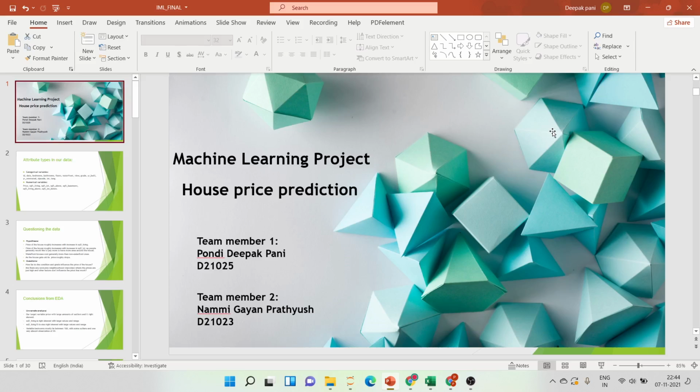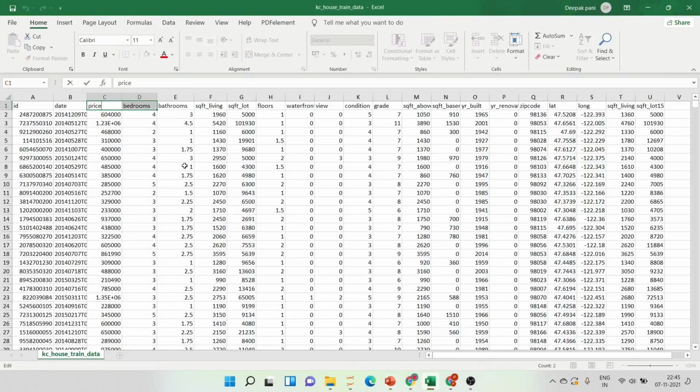I have done a project in machine learning along with my friend Deepak, house price prediction. For this, we have taken a dataset. Let me show you that. There was a survey conducted in the US on house sales. This is our dataset.